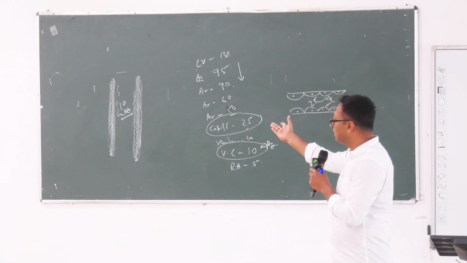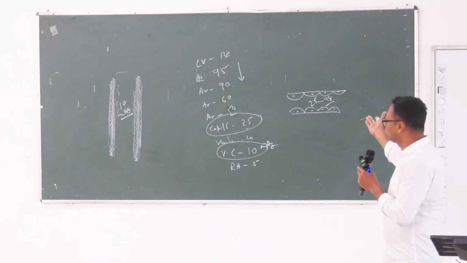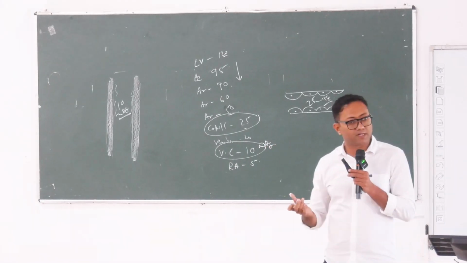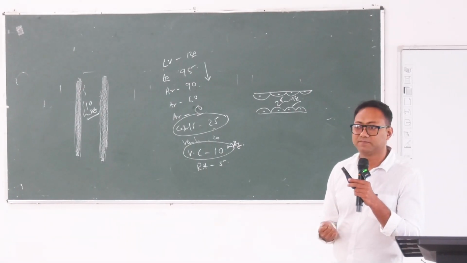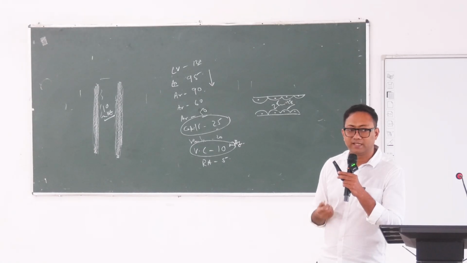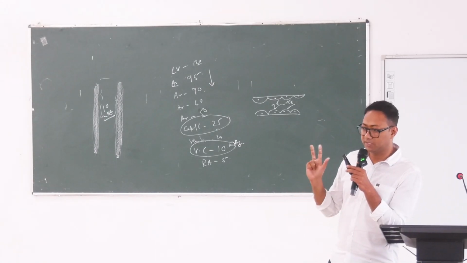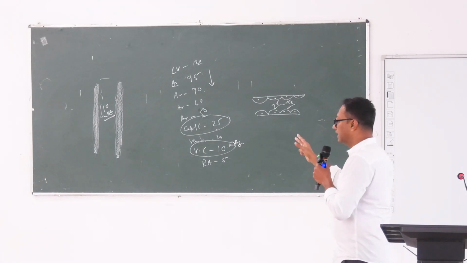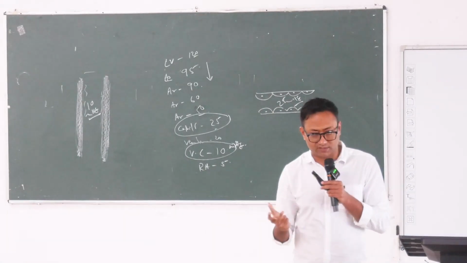So in vena cava I am giving 10 millimeter of mercury pressure and in capillary I am giving 25 millimeter of mercury pressure. Is this not an injustice? Capillary is a weak child and I am giving it 25 mm Hg pressure, and vena cava is quite strong, I am giving it only 10 mm Hg pressure.